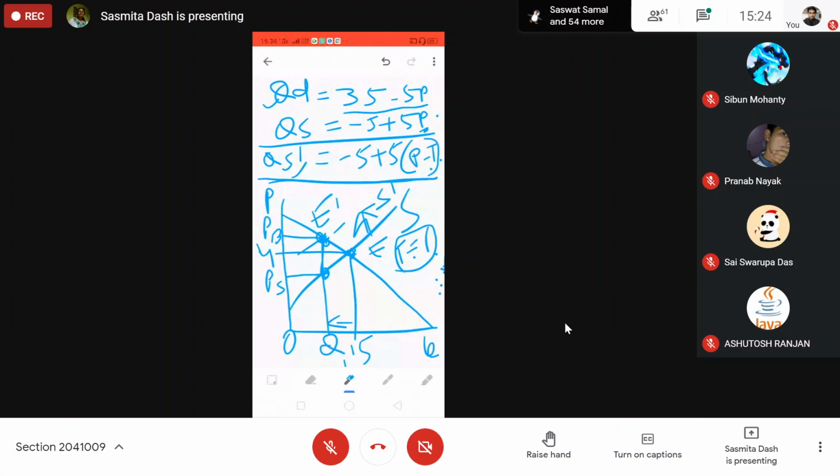So now come to the seller. How do we calculate the seller's price? There are two things you can do. One is to put this quantity in the supply equation, and you get the seller's price.